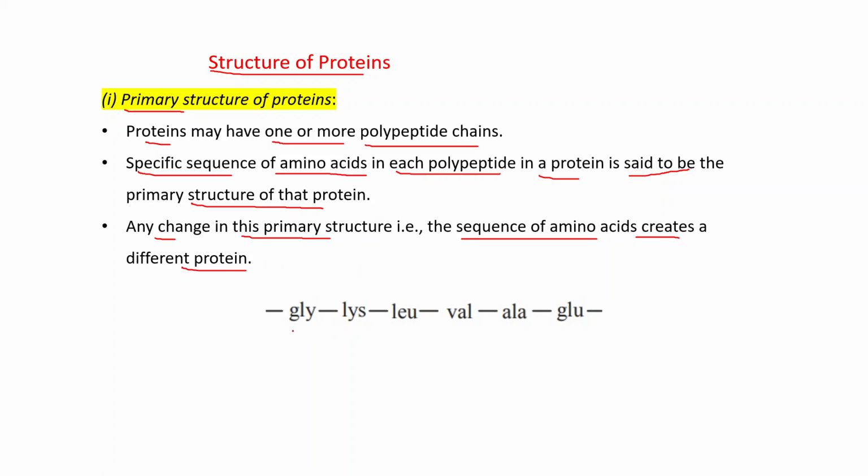See one example, like these, the three-letter symbol amino acids are represented and these are in a particular sequence. Now if we change the order, suppose this is replaced with this one, they change their position. Then we will get another type of protein. This specific sequence of amino acids gives the primary structure to proteins.